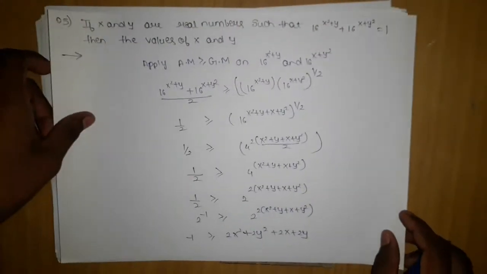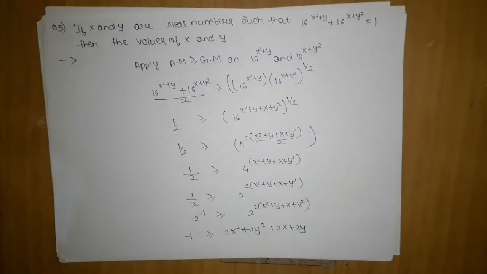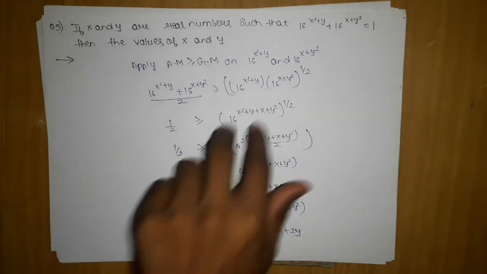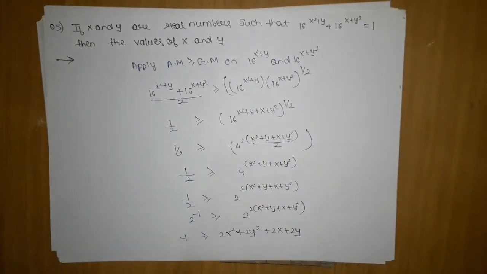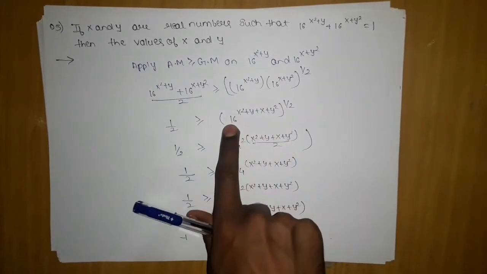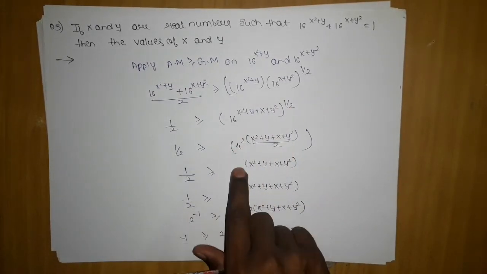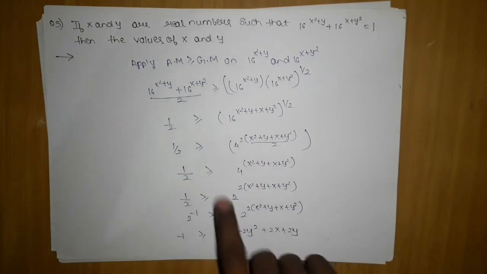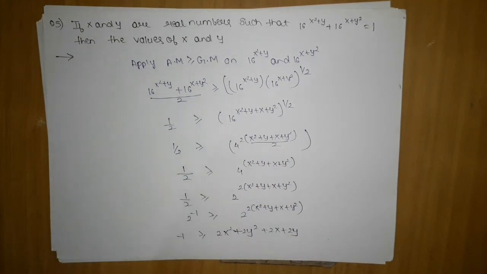How we proceed: the value is given of these two terms, any other value we don't know, so we proceeded by applying AM greater than equal to GM. After that, the moment I apply, this term got multiplied, since the base is same. Then we wrote 16 as 4 square. Further on 2 got cancelled out, then we wrote 2 power 2, because the only way to get the answer was by comparing.